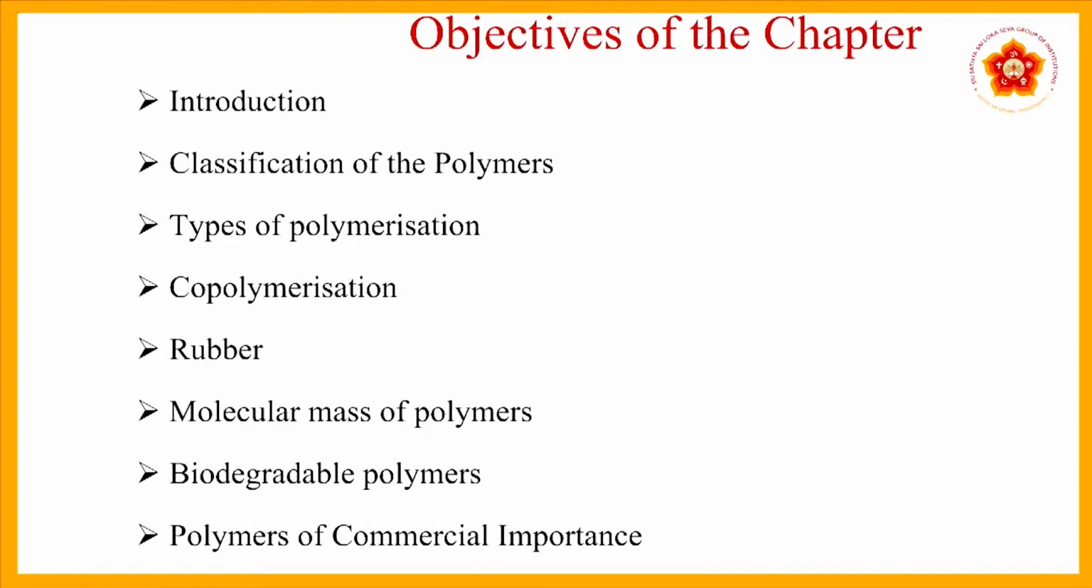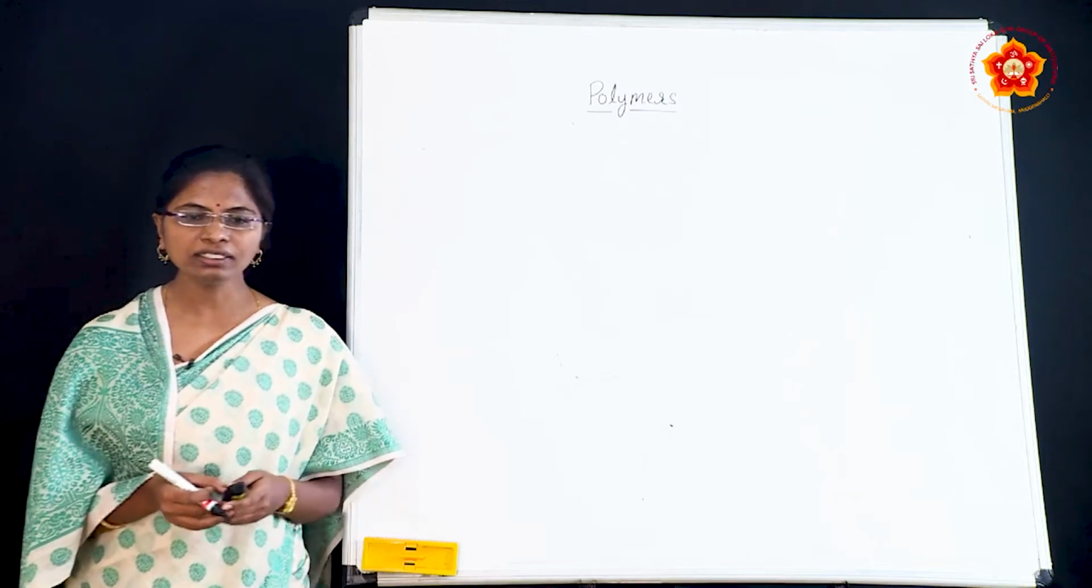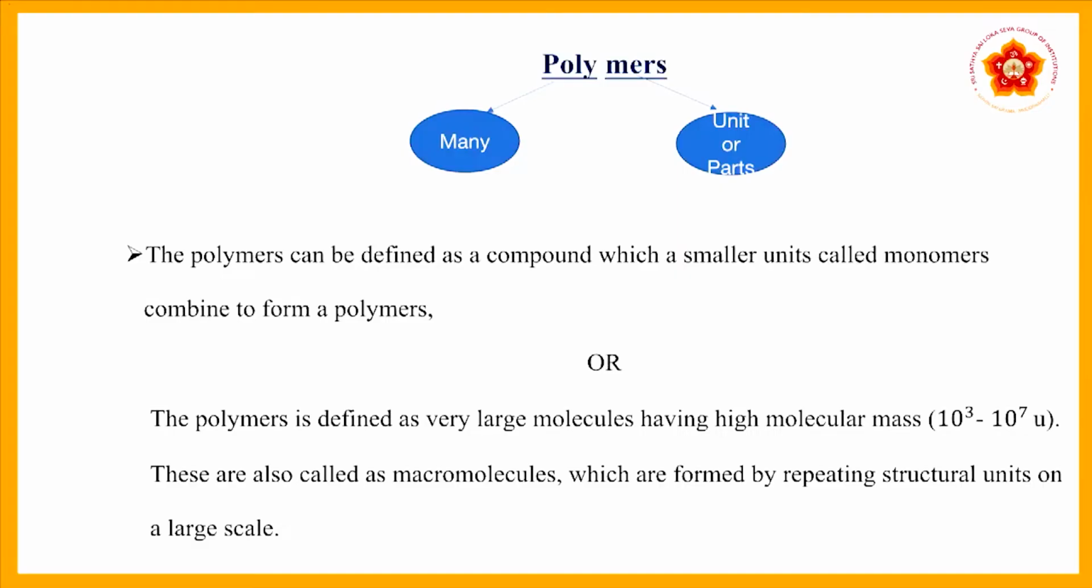First we will discuss the introduction part, classification of the polymers, types of polymerization, copolymerization, rubber, molecular mass of polymers, biodegradable polymers, and polymers of commercial importance. Next one is the introduction part. Poly means many, and mers means units or parts.